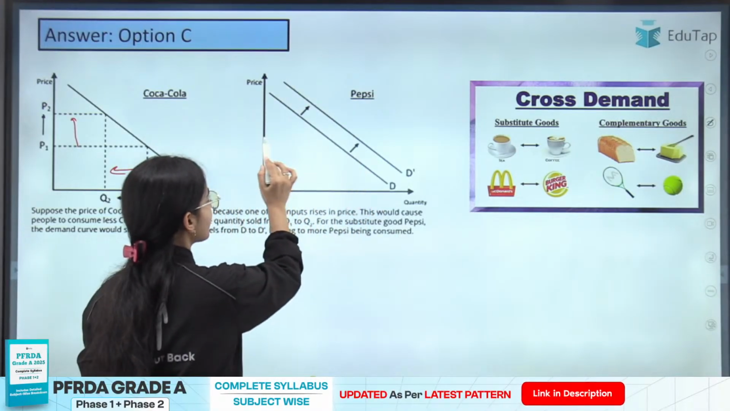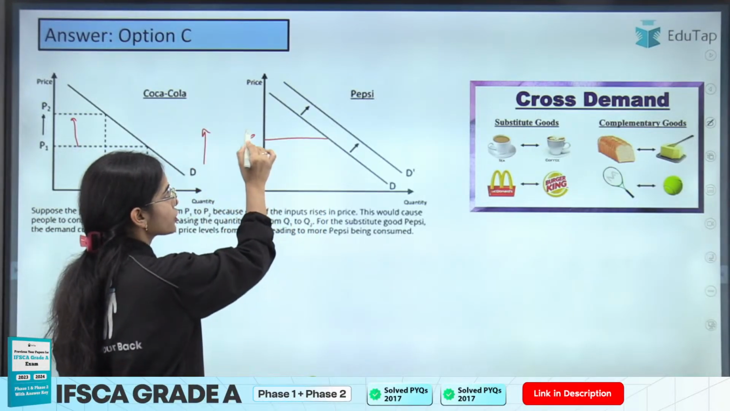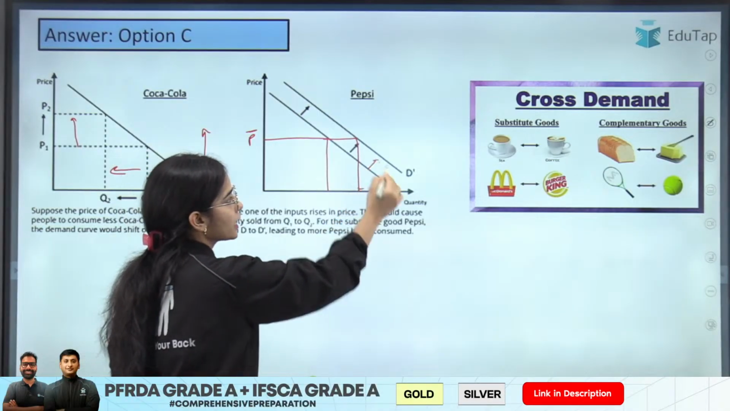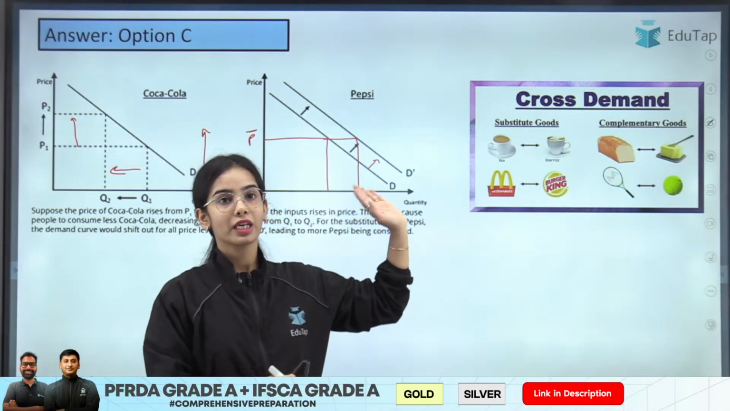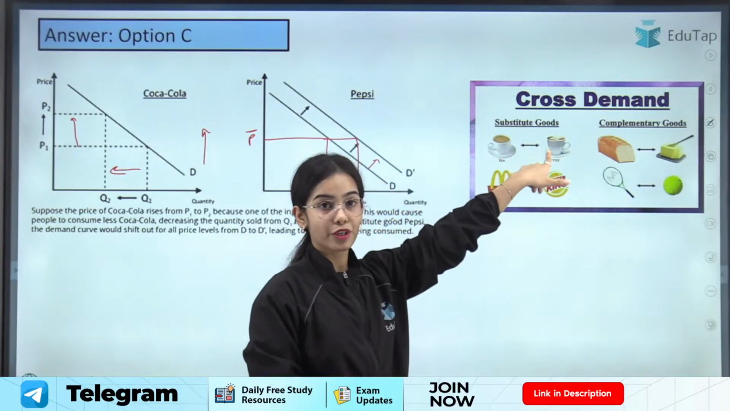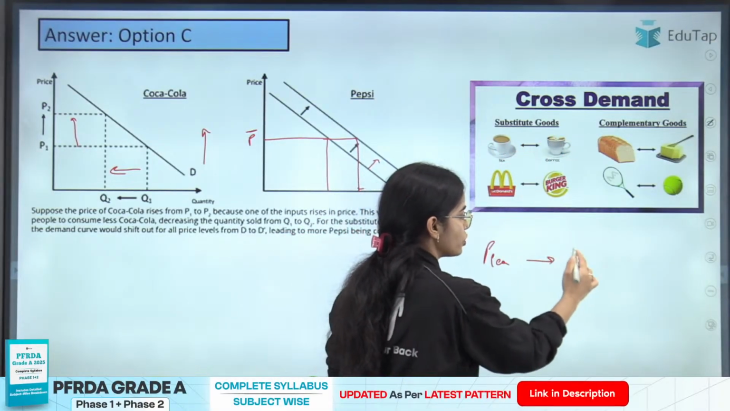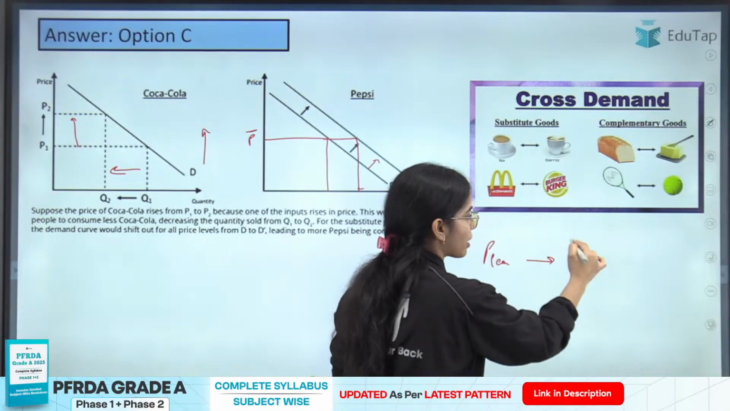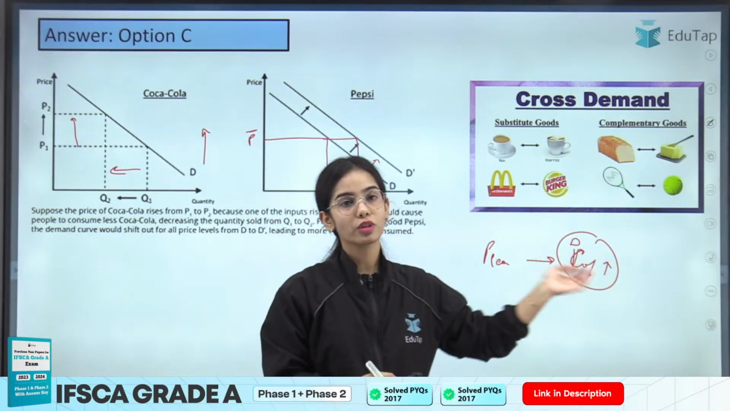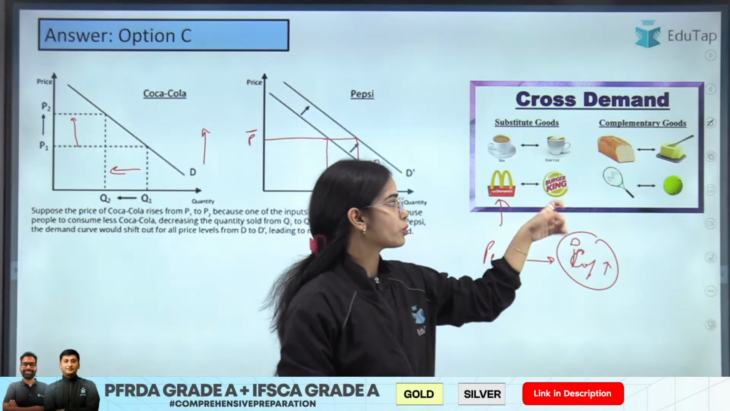So at the same price of Pepsi, because the price of Coca-Cola has increased, the demand is going to increase for Pepsi. That's why the demand curve is going to shift rightwards for Pepsi. So there is cross demand, that is, there are substitute goods. If the price of tea is increasing, you might shift to coffee. You will start demanding more coffee, because they are the substitutes. You can substitute one good with the other. If the price of McDonald's is increasing, you will shift to Burger King.